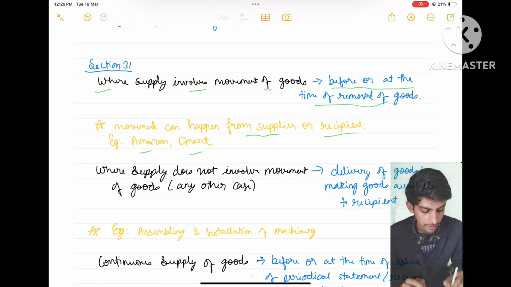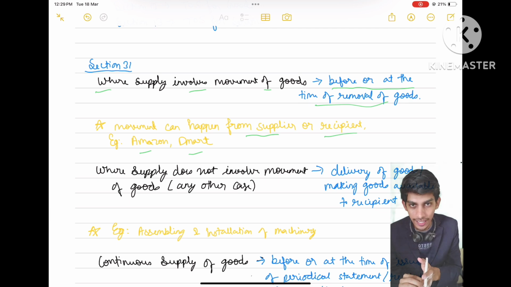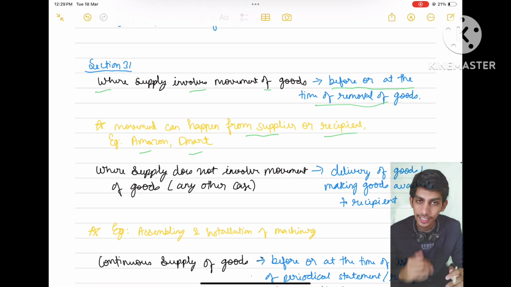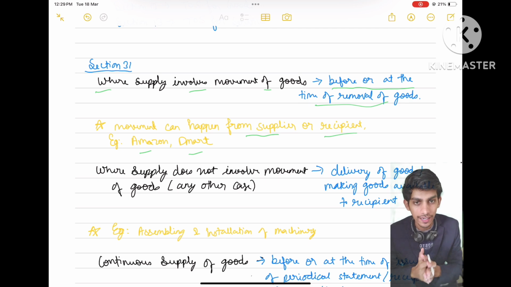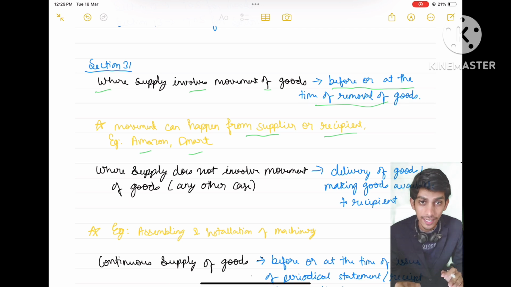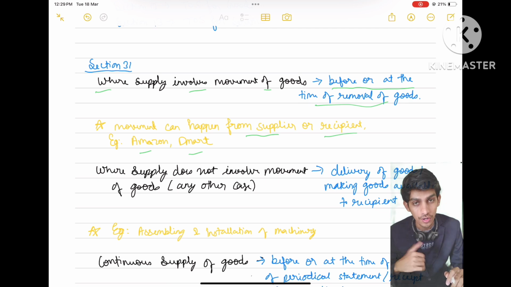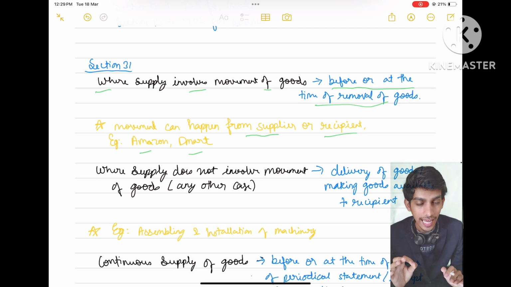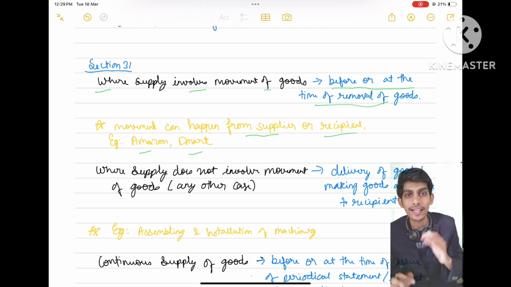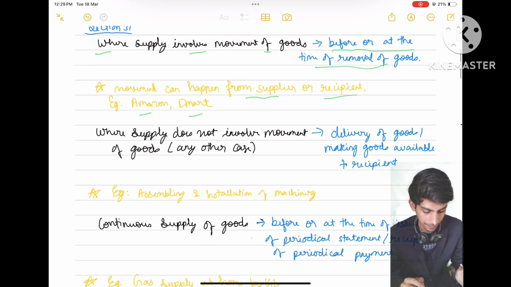So movement can happen from supplier or recipient. Example, Amazon, DMart. In DMart, you go there, you select your goods, what you want to buy, you take the goods to the billing counter, you get them billed, then you pay the amount. Whenever the billing is done, you are moving the goods. In this case, the recipient is doing the movement, like you are taking the goods to your home. So movement can happen from supplier or recipient. Time limit for issue of invoice will be before or at the time of removal.